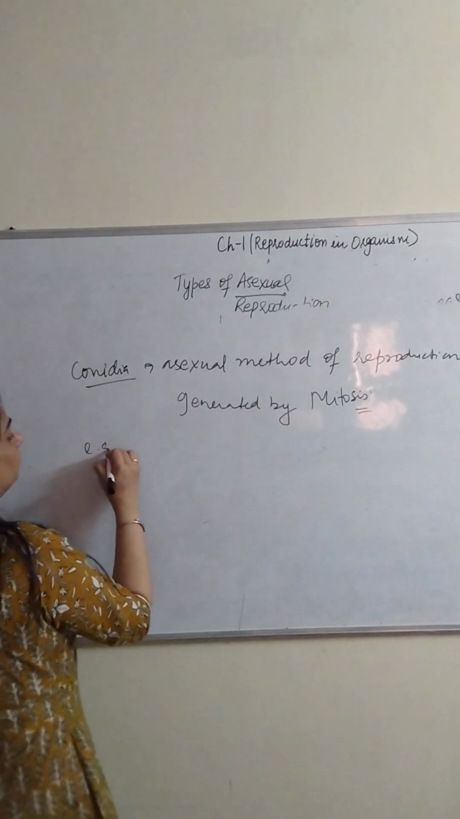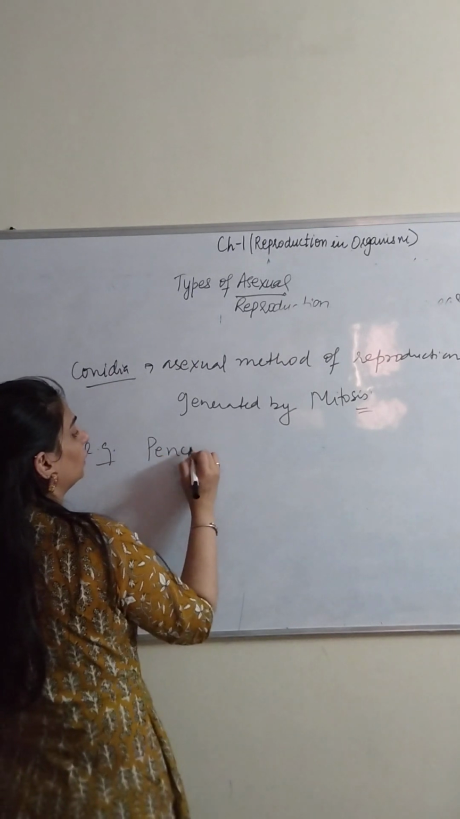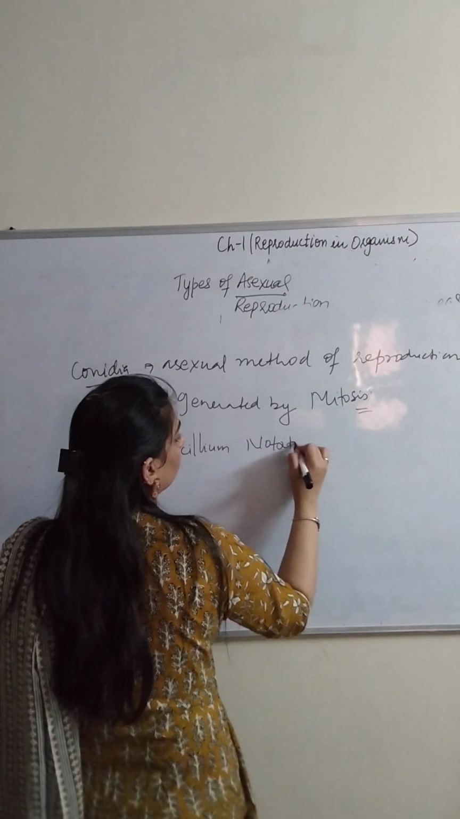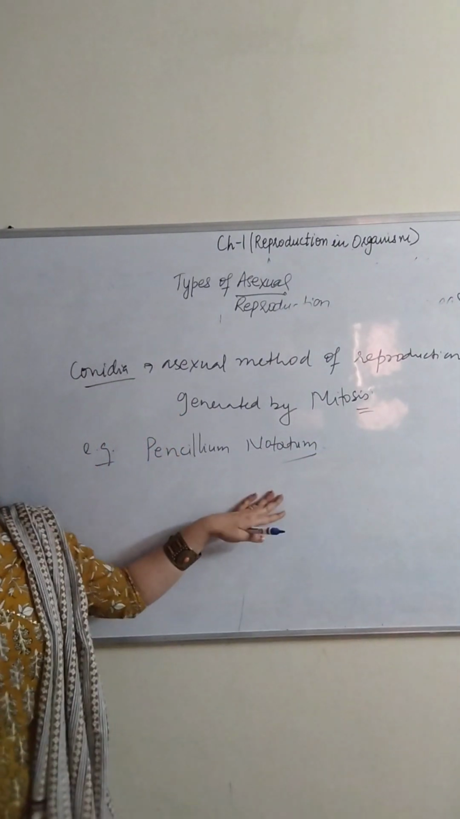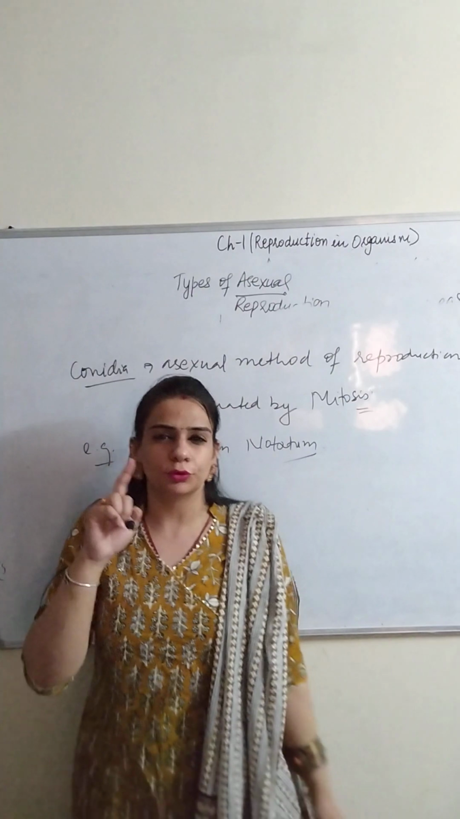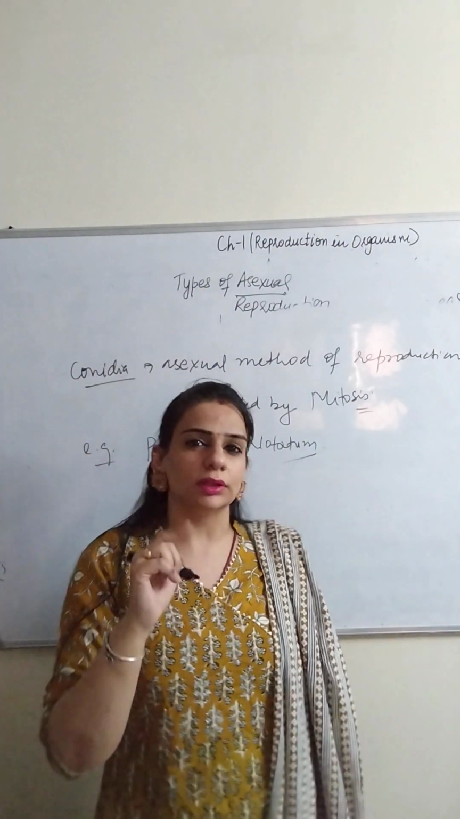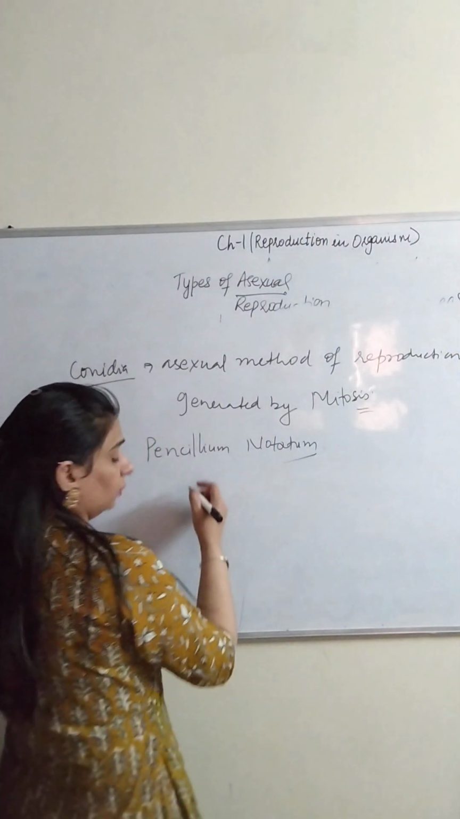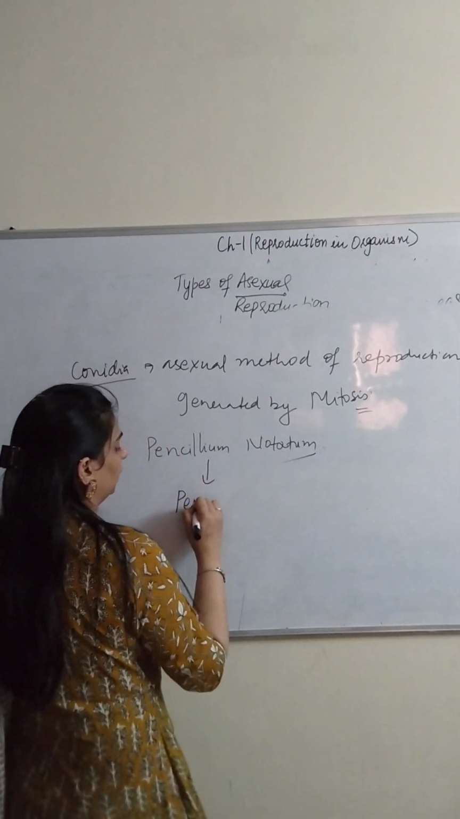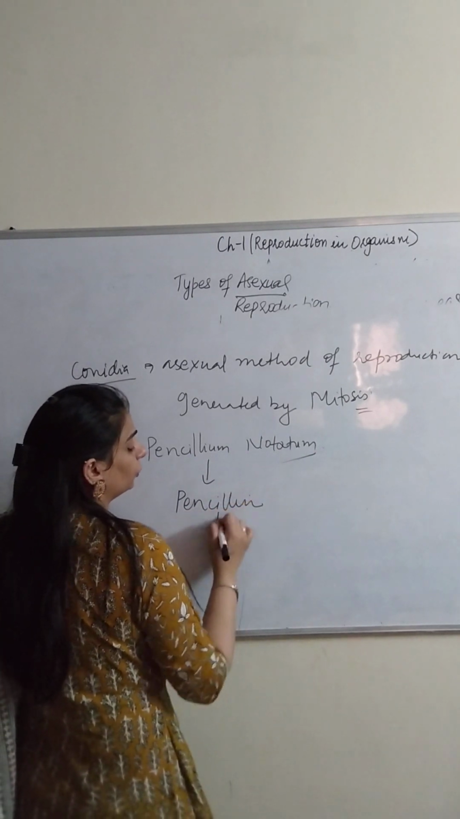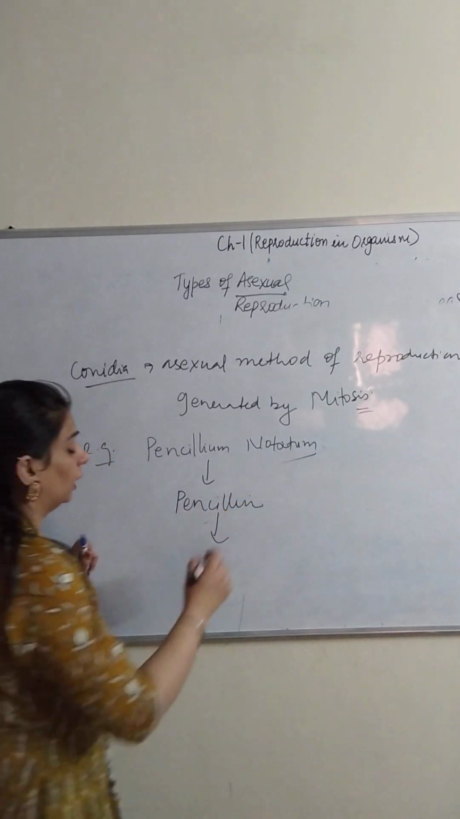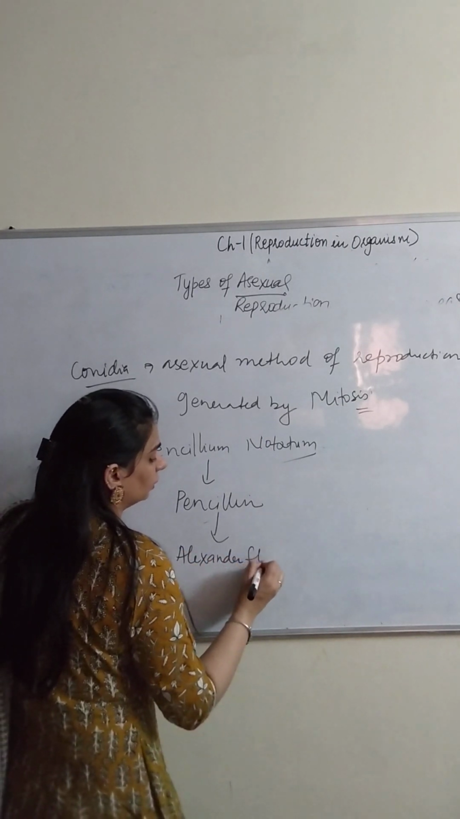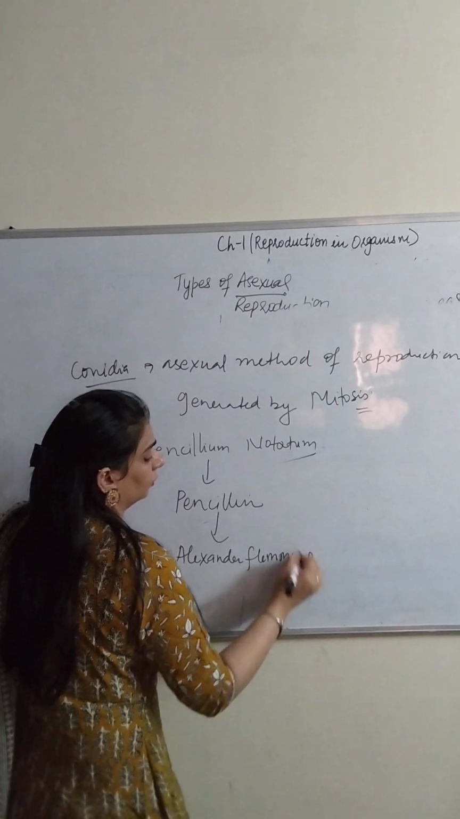And the example for conidia is Penicillium notatum. What do you mean by Penicillium notatum? If you look back at the earlier classes, we did in class 11th also that Penicillium notatum was the only organism for the production of penicillin. That was the first antibiotic that was produced, and it was done by Alexander Fleming.